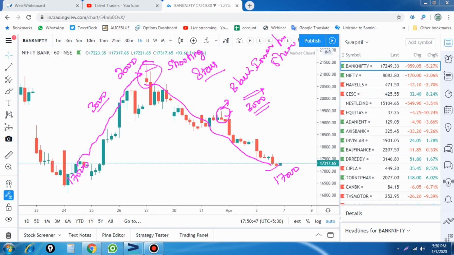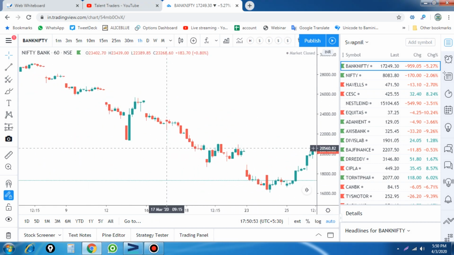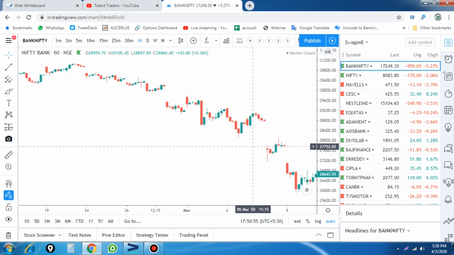I think my internet got disconnected and connected again, so that is the problem. Anywhere the same thing will happen, so let's check it out at the bottom and top of the market.